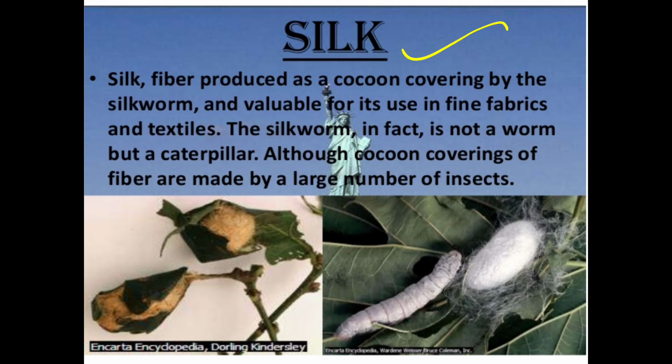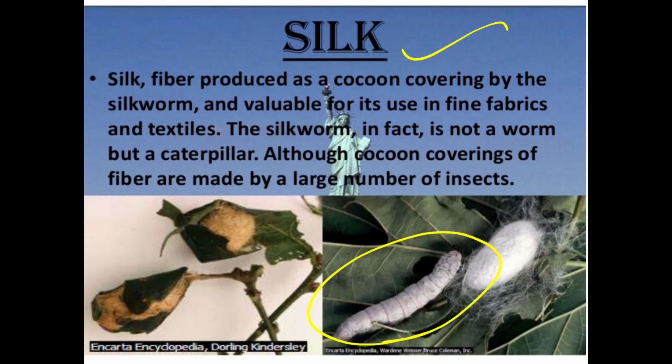In the sense, they produce silk with the help of silkworm cocoons, and they use that in fine fabrics and textiles. So like that they make it. See, the silkworm in fact is not a worm but a caterpillar.